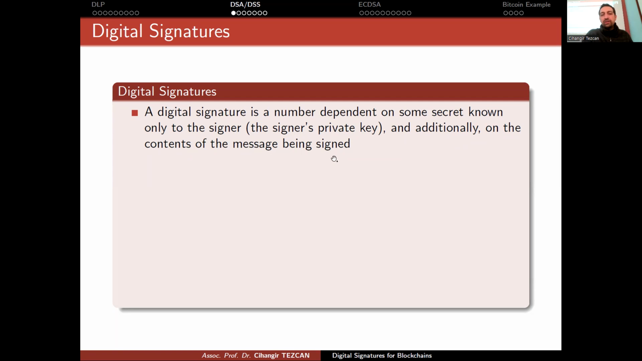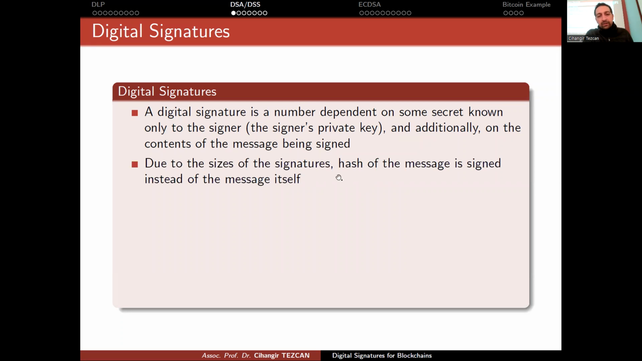So actually you are digitally signing a message, but as an input you use the message. Actually, in practice, we use the hash of that message. Then we use our private key and obtain a number, and that will be our digital signature. Due to the sizes of the signatures, the hash of the message is signed instead of the message itself. So this is important. People think that they are really signing the message itself, but it is not practical.